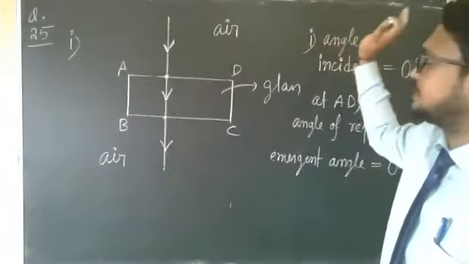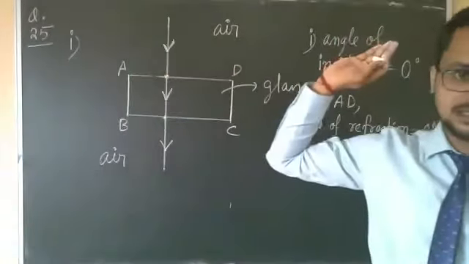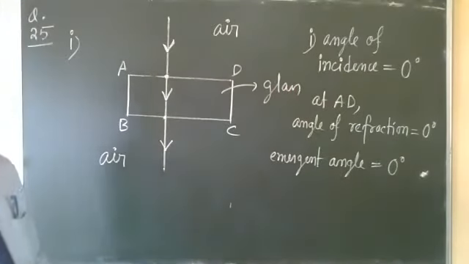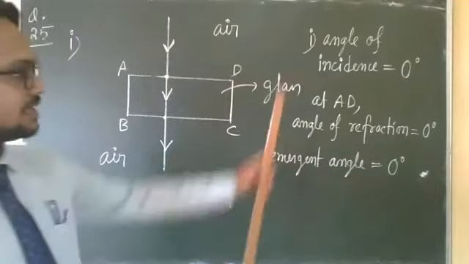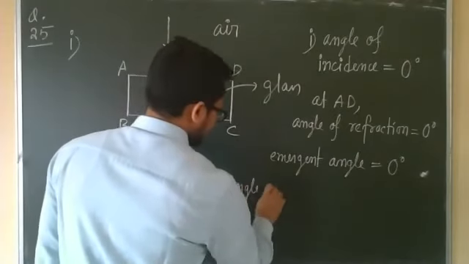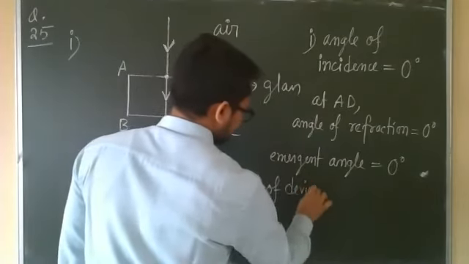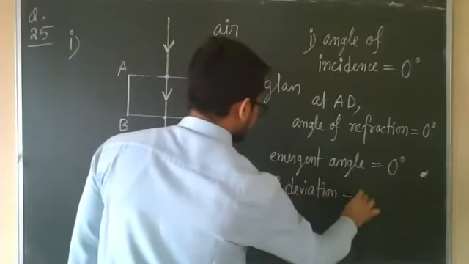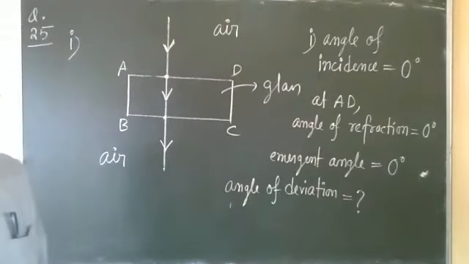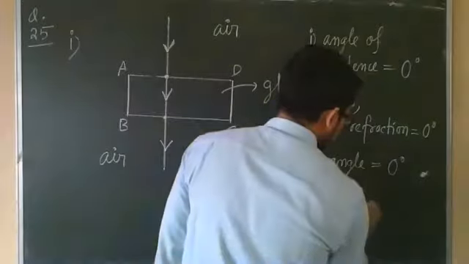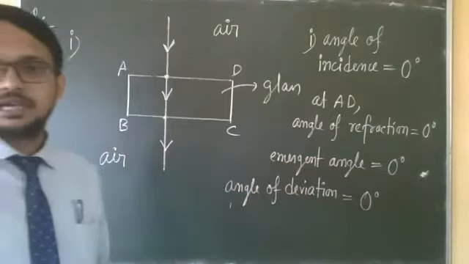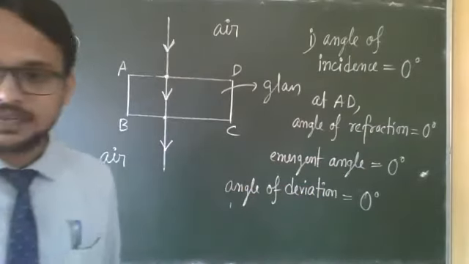Then 3 questions. What is the angle of incidence at first surface? What is the angle of refraction at first surface? What is the angle of emergence? So all the angles are 0. Also, suppose you get this question, what is the angle of deviation? All are short questions. Yes, angle of deviation is also 0. So all are 0 here. 4 zeros. Okay, done. Understood?